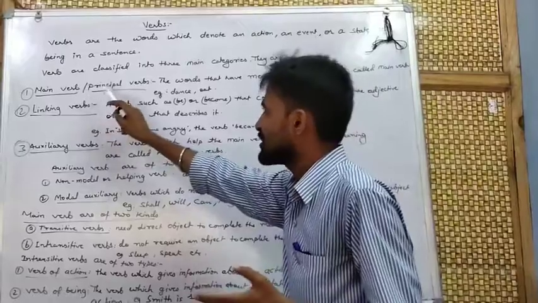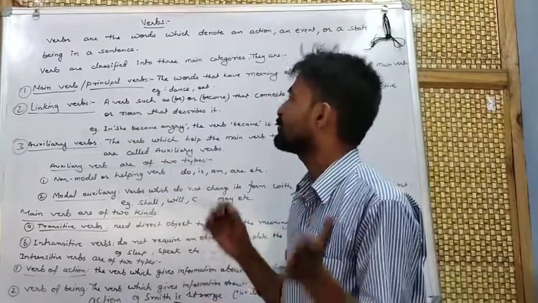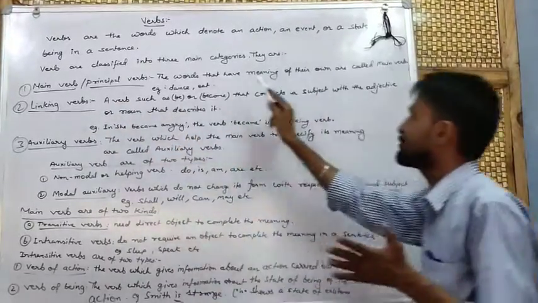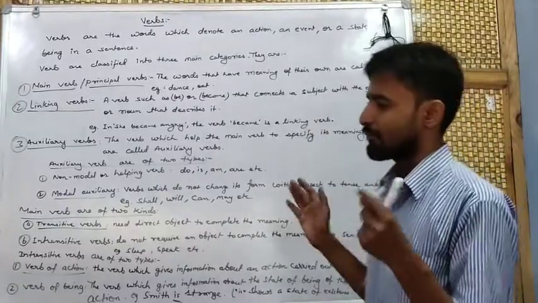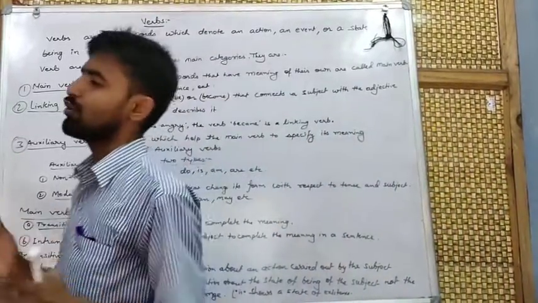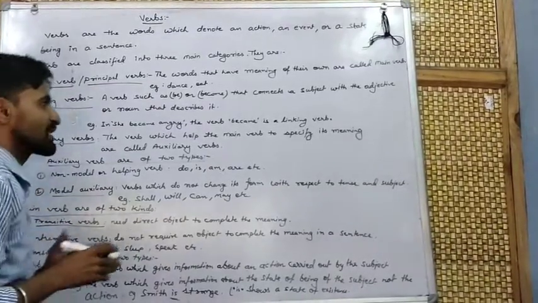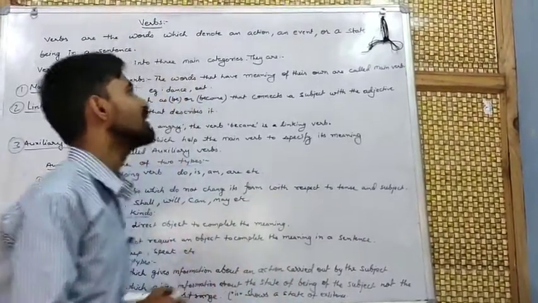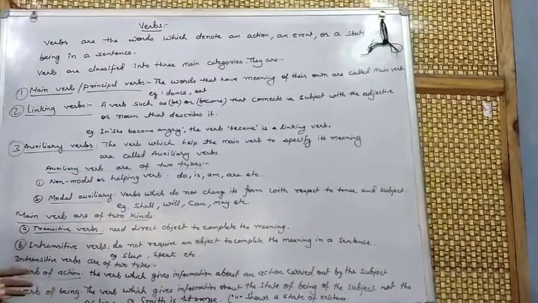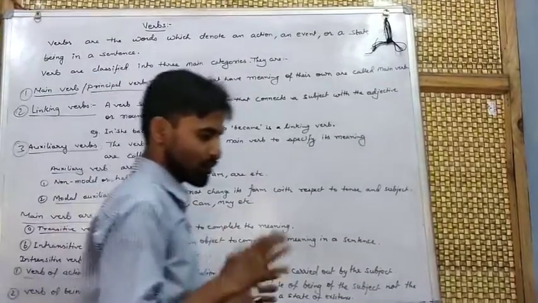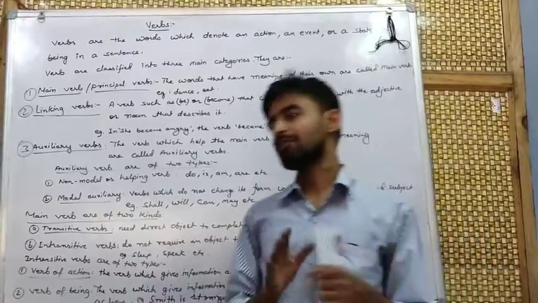Main verbs, or principal verbs: the words that have a meaning of their own, a complete meaning. The verbs which show their complete meaning can be main verbs. For example, dance and eat. These are the doing words which can be the main verb.